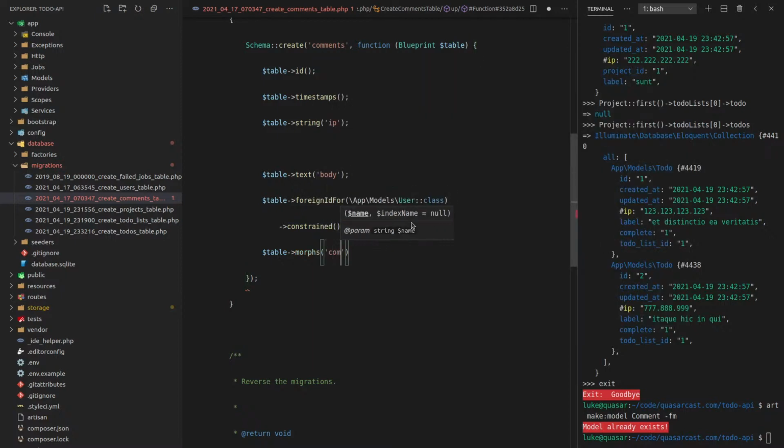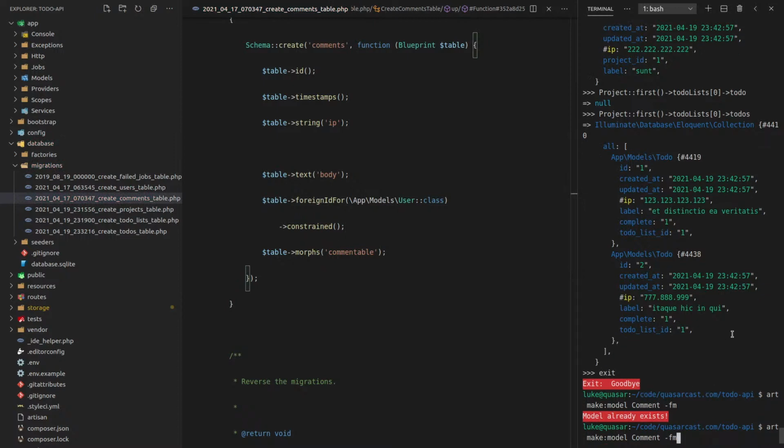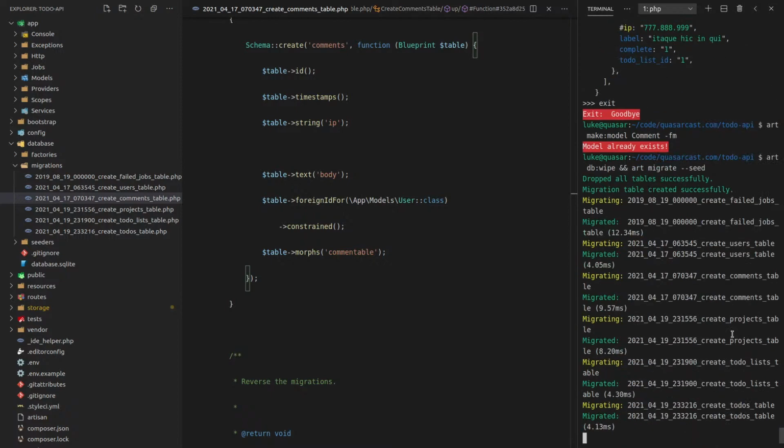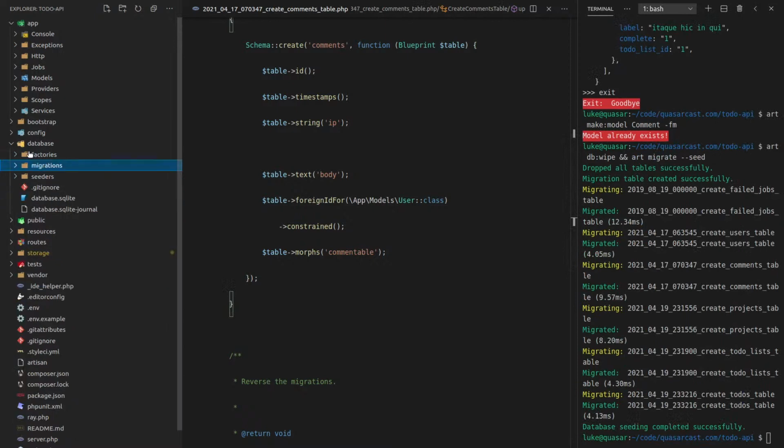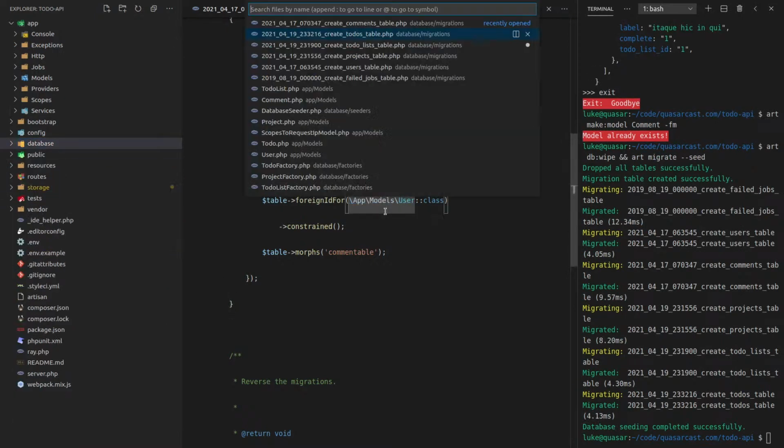And this is going to be commentable. Cool. I think that's literally all I have to do in order to set up the polymorphic relationship in terms of the database. So let's run this again, wipe the database and seed it. Okay, it looks like that's all working. So now we can push on and build up those relationships.